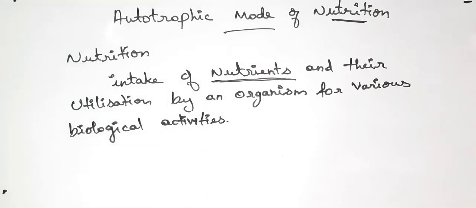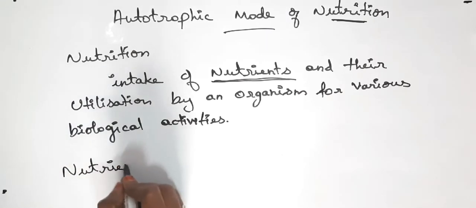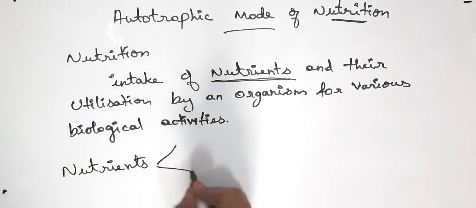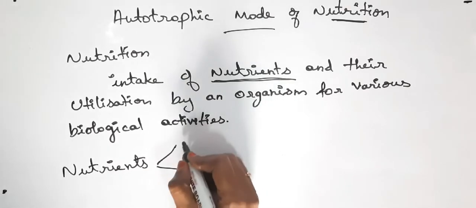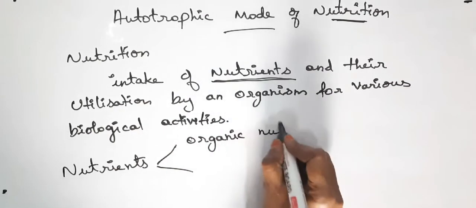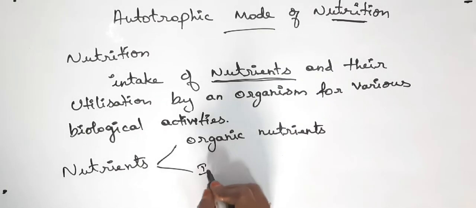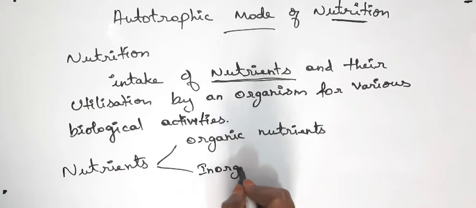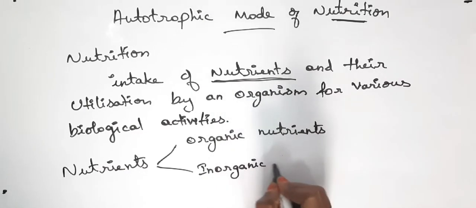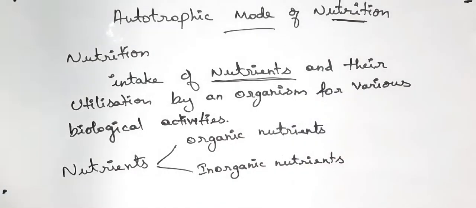These nutrients are divided into two types: organic nutrients and inorganic nutrients.